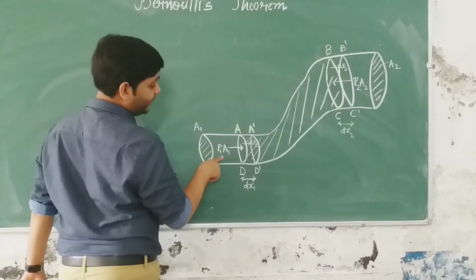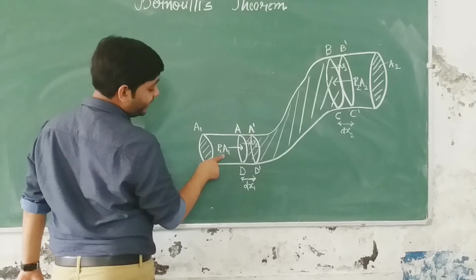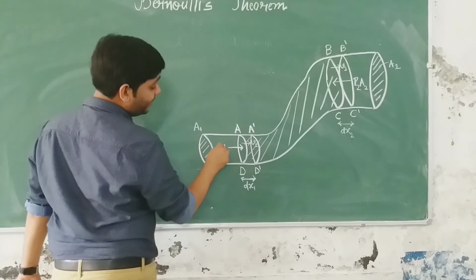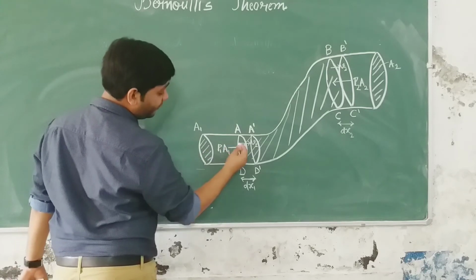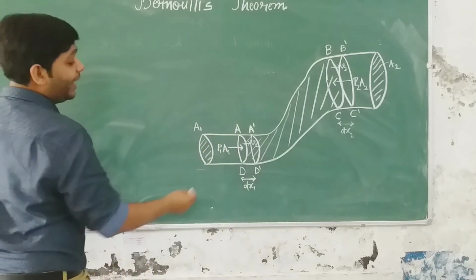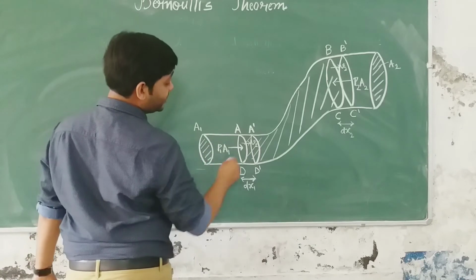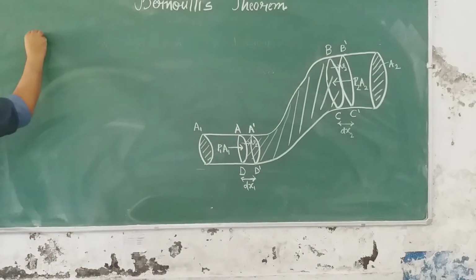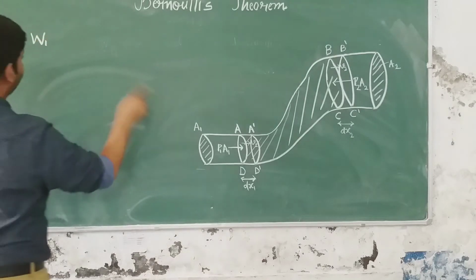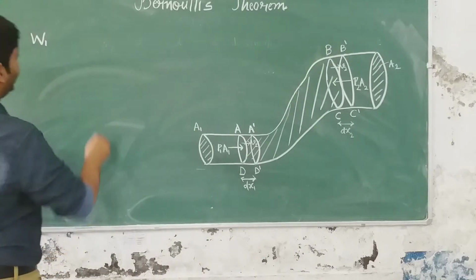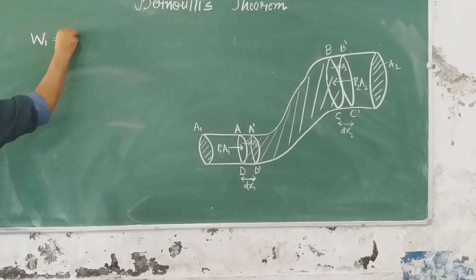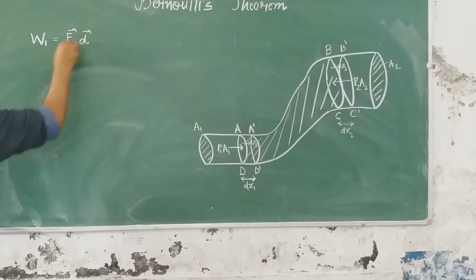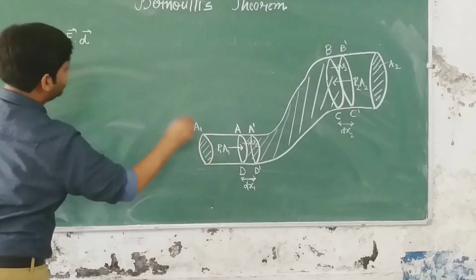this force. If we want to calculate the work done by this force, then the force applied is in the forward direction, which is equal to P1 A1, and the displacement is also in the forward direction, which is equal to dx1, right? So let me write the work done by this pressure. Let's say this is W1, and now W1 is equal to F dot D. We know this is the formula of the work done, F dot D, and the value of force here is P1 A1.